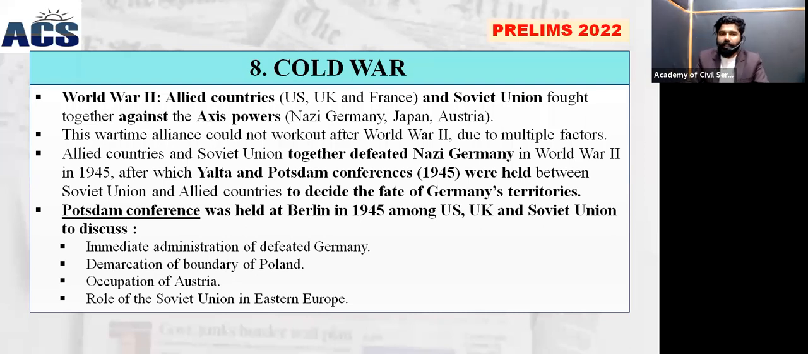The Potsdam conference was held in Berlin. Berlin is a location in Germany. In 1945, they held a conference, and the US, UK, and Soviet Union had to discuss some matters with regard to the immediate administration of the defeated Germany. Who would administrate the defeated German provinces, and which area would be controlled by nations like the US, France, UK, and the Soviet Union. And the demarcation of the boundary of Poland, the occupation of Austria, which was part of the Axis powers, and the role of the Soviet Union in Eastern Europe. All these matters were discussed in the Potsdam conference.